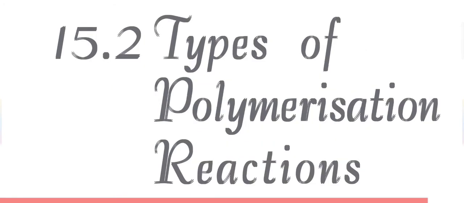So in type of polymerization, there are two broad types of polymerization reaction, that is addition or chain growth polymerization and condensation or step growth polymerization. So in the first type, addition or chain growth polymerization, nothing will be left behind. As the name suggests, addition reaction means when two or more different molecules react with each other, they will be completely added into each other and nothing will be removed from that reaction. It is called addition reaction.